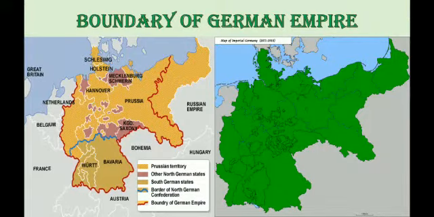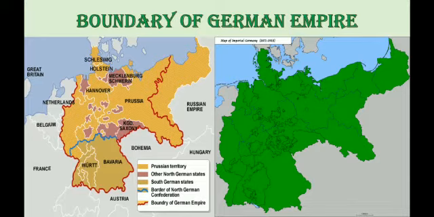Now, these are the two maps of Germany. In the first map, they show you the different boundaries, like the Prussian territory, other North German states, South German states, the border of the North German Confederation, and the boundary of the German Empire. And then in the second map, which is totally green, they show you Imperial Germany, that is from 1871 to 1918.